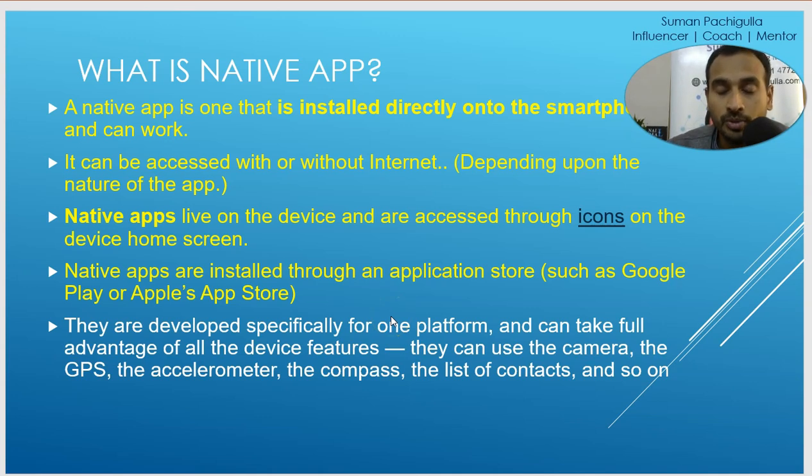Now for example, we have mobile games. If you download games, those are the best examples of native apps. Let's say you want to play a game on iOS. The developers have to create and code it differently for iOS, and if the game has to be played on Android, the native app needs to be coded in a different language for the Android operating system.